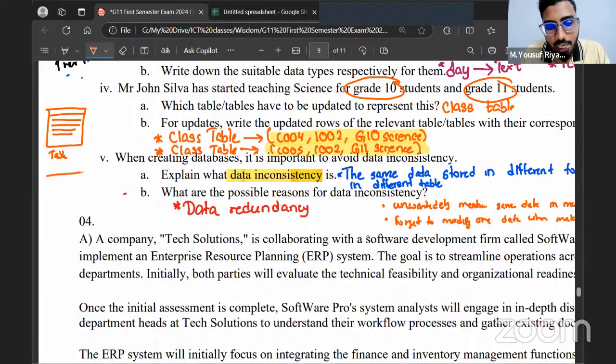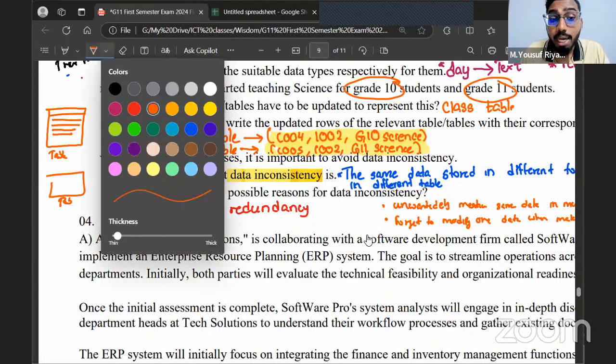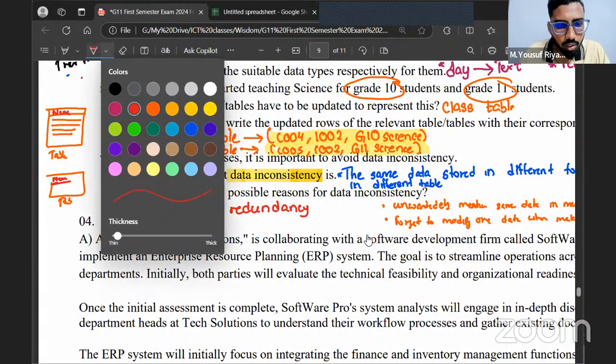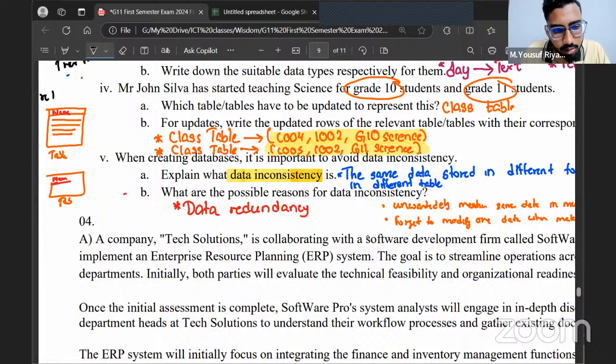In data redundancy, what happens is you mention the same data in multiple places. For example, I have your name here as well as I have your name here. This is what you call data redundancy. Redundancy: the same data is mentioned in multiple tables. Okay, keep in mind, if it's redundancy, the same data is mentioned in multiple tables. In data duplication, the same record is mentioned multiple times in one table. Okay, the same record is repeated.